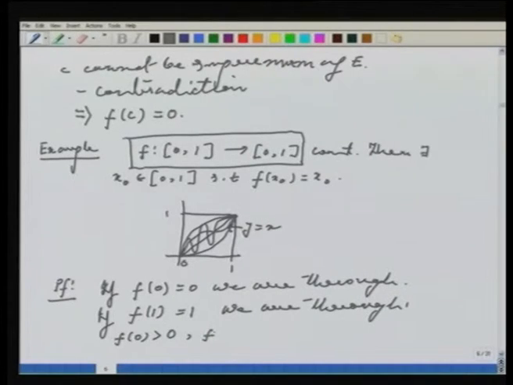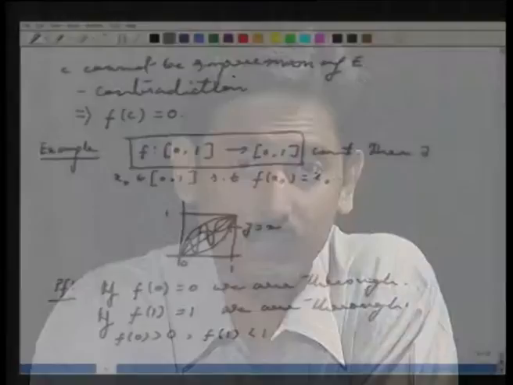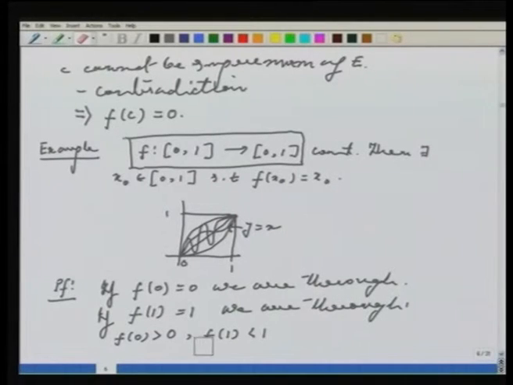At the same time, I am also saying that f of 1 is not 1, but it has to be in the closed interval [0, 1]. That means the possibility is then f of 1 is less than 1. Both of these have to be true, right? If none of the above happens.